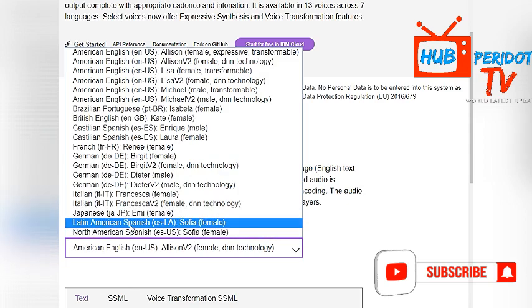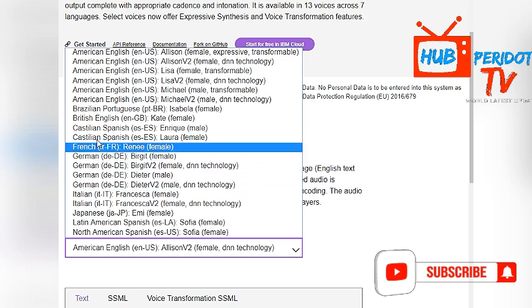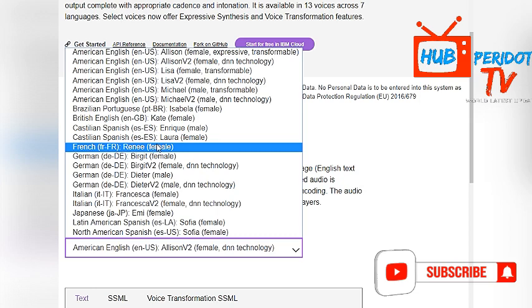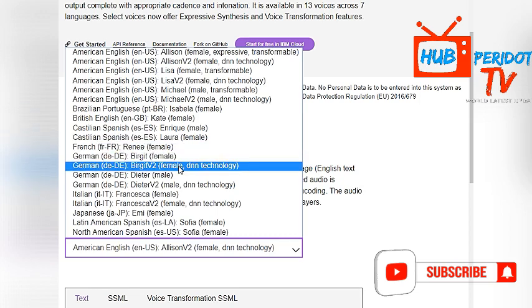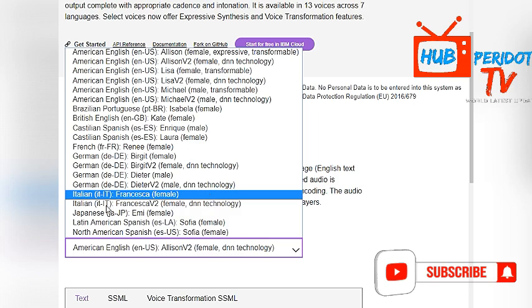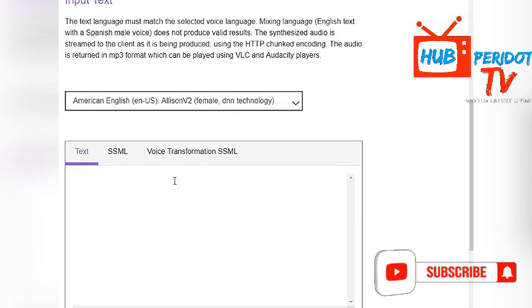It has Latin American Spanish, North American Spanish, Italian, German, French, Castilian Spanish, British English, Brazilian, and that's what it has. So that is the only downside. You're only going to get female voices when it comes to IBM Watson. And well, the voice quality is kind of excellent. It is good, and we are going to check that now.